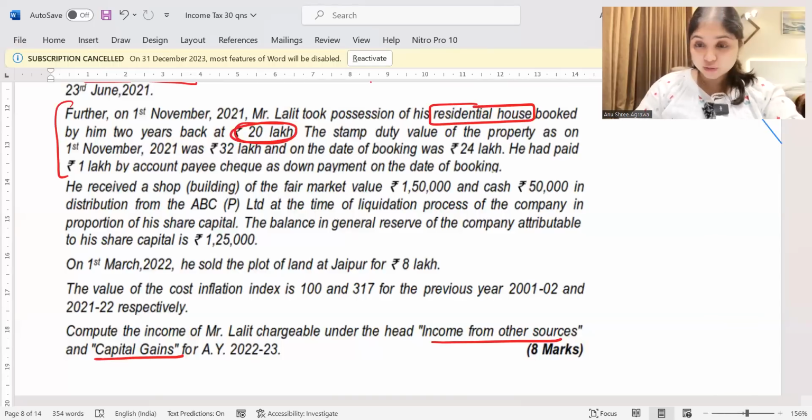But what is the STV of the house? They have given us two STV numbers. STV on 1st November 2021. What is 1st November 2021? The date on which he took possession of the property. And on the date of booking, it was 24 lakhs.